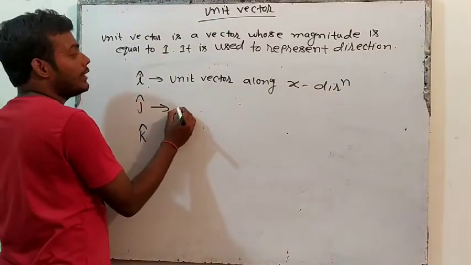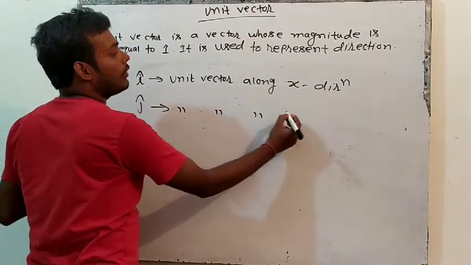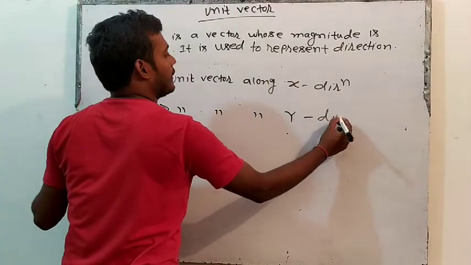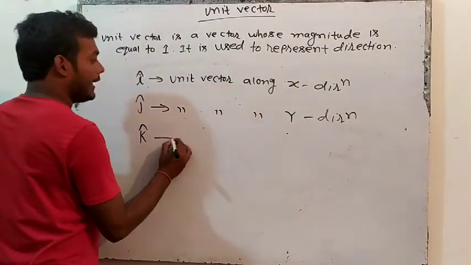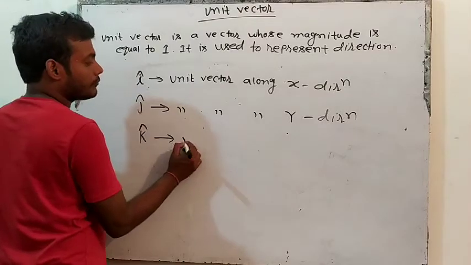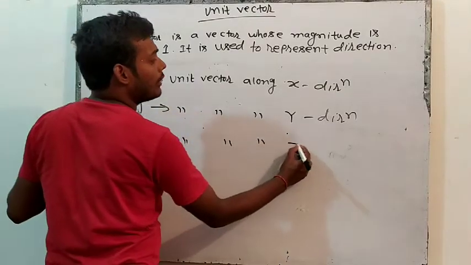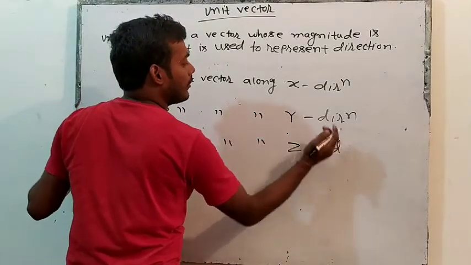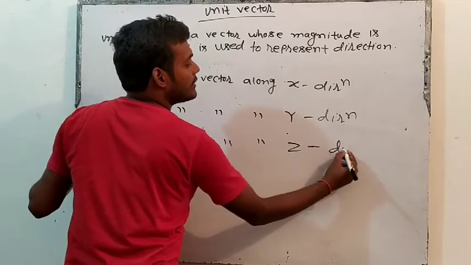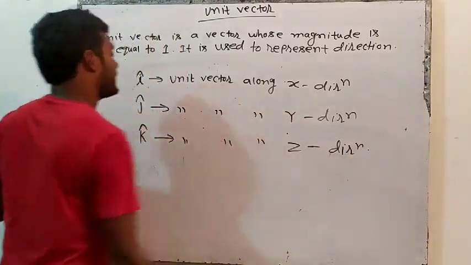J cap means unit vector along y direction, and K cap means unit vector along z direction. Along which direction? Z direction. Try to understand this thing.